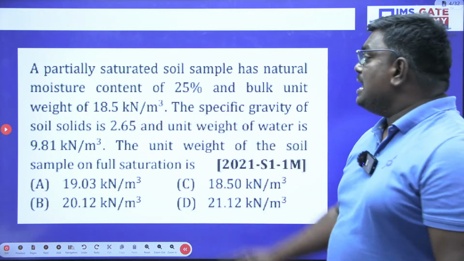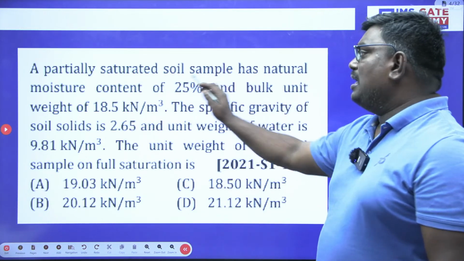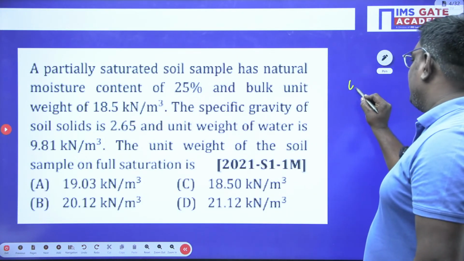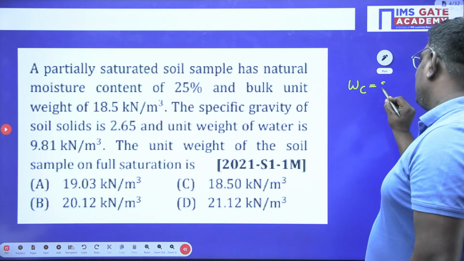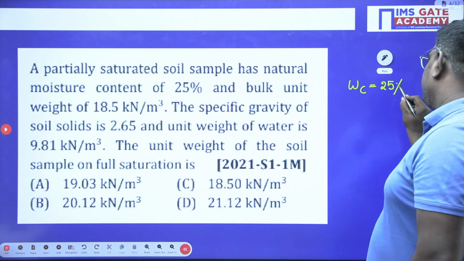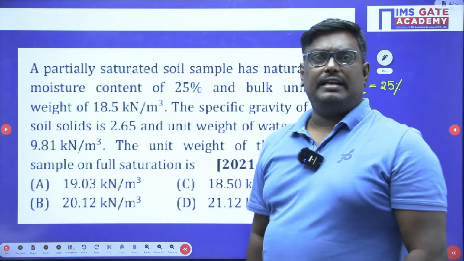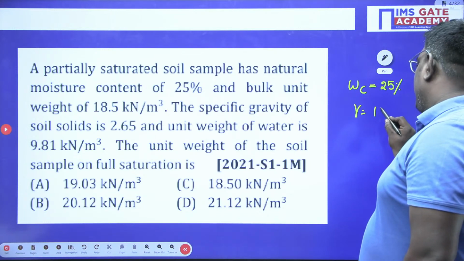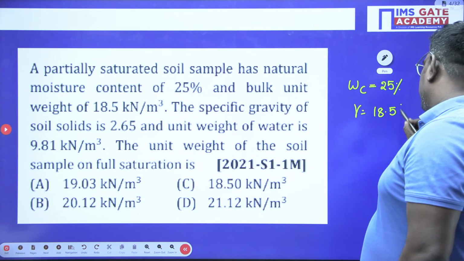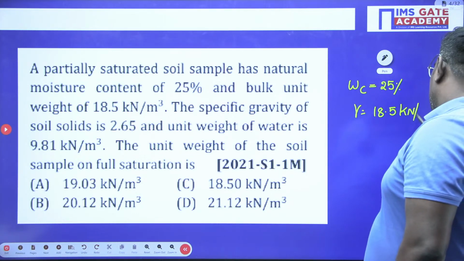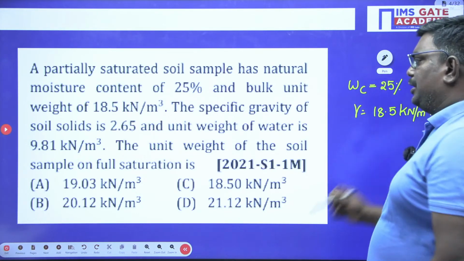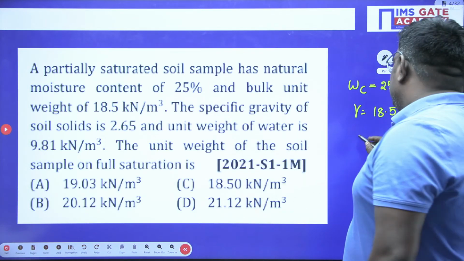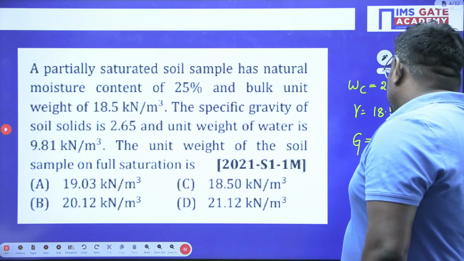The question is, a partially saturated soil sample has a natural moisture content of 25%. So here, my dear students, if you see, the water content is given as 25%. And the bulk unit weight is given as how much, students? The bulk unit weight is 18.5 kilonewton per meter cube. The specific gravity of the soil solids is 2.65, that is, G is equal to 2.65.